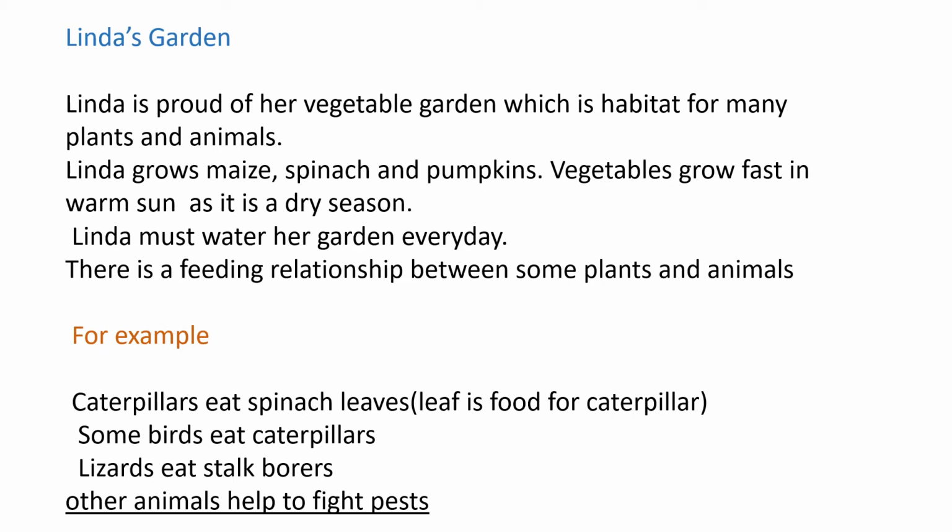For example, as she grows spinach, caterpillars eat the spinach leaves. So the leaf is food for caterpillars. This is a feeding relationship. Some birds eat caterpillars. So caterpillars eat leaves, and who eats caterpillars? The birds. The lizards eat stalk borer. So what is a stalk borer? It is like a moth, and there are three main species of stalk borer which attack the maize, and there are other animals which help to fight the pests.